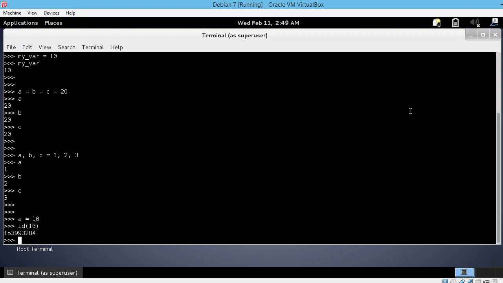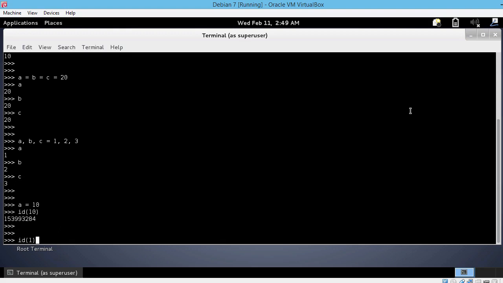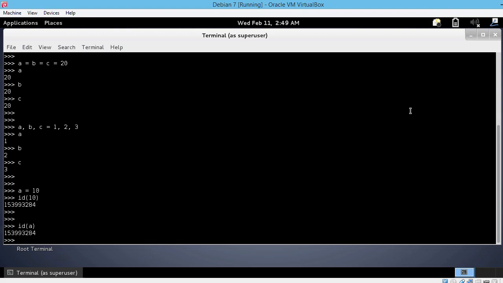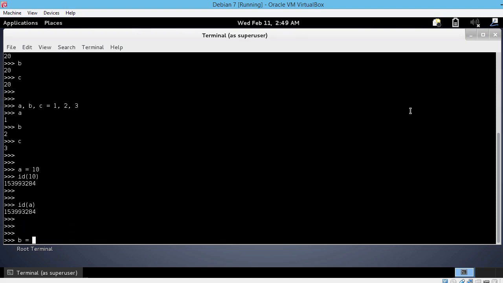Let's do the same thing on a. So id of a. You can see that the value is the same. That's because a is pointing to the location in memory in which 10 is stored, because we assigned it that way. Now let's create variable b, which points to variable a. So b equals a.